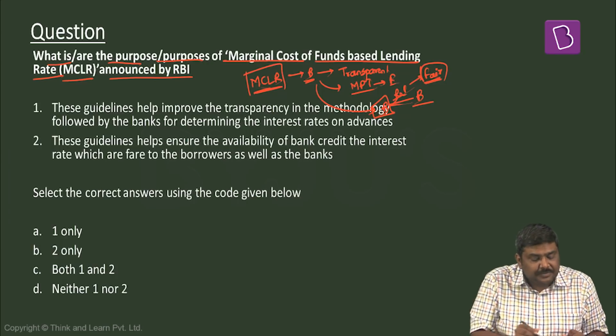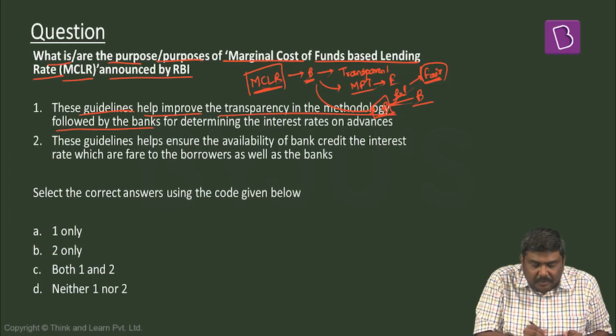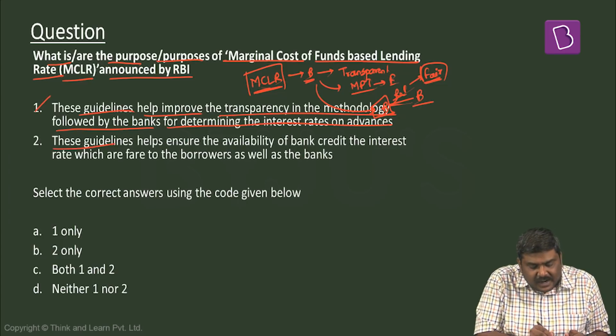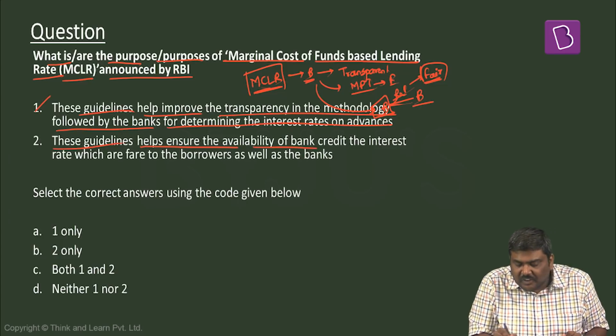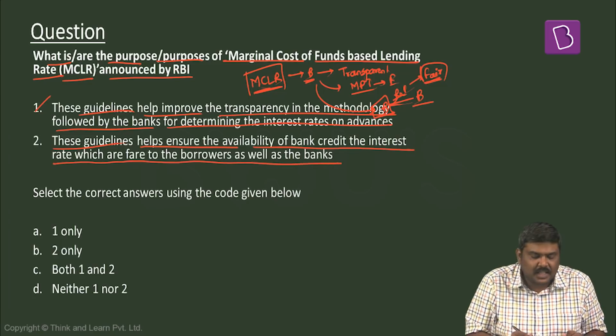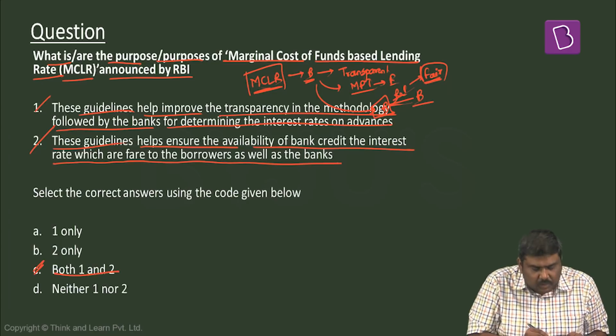Let's look at the points here. These guidelines help improve the transparency in the methodology followed by the banks for determining the interest rates on advances. Yes. These guidelines help ensure the availability of bank credit, the interest rates which are fair to the borrowers as well as the banks. Yes, both the points are correct. So the right option will be option C, both 1 and 2.